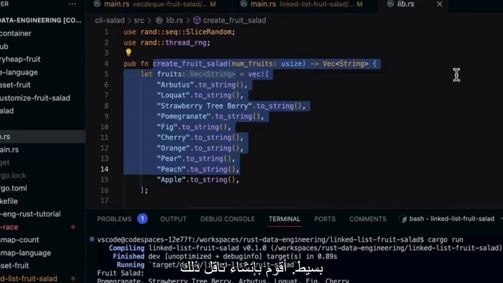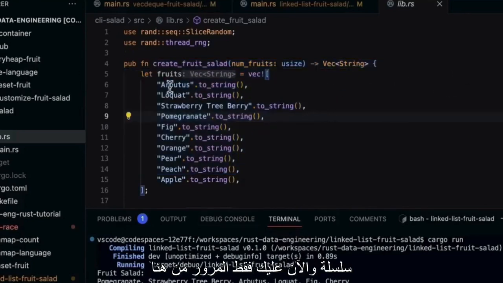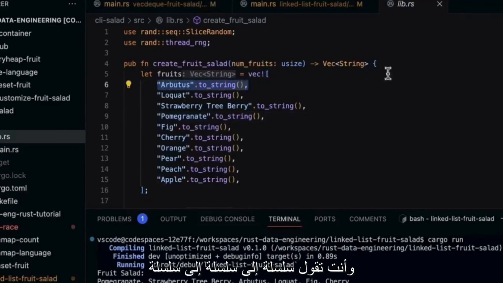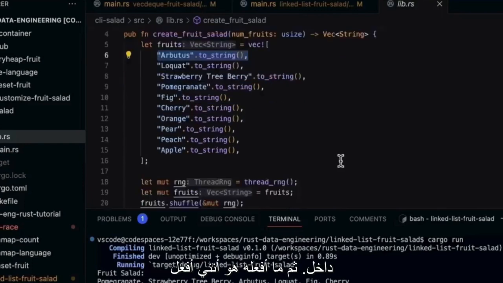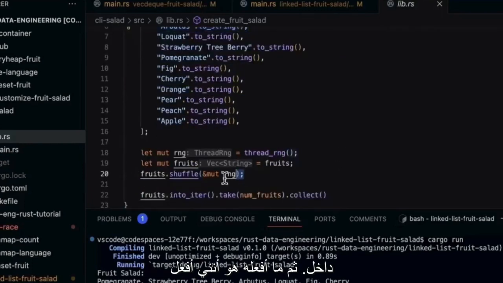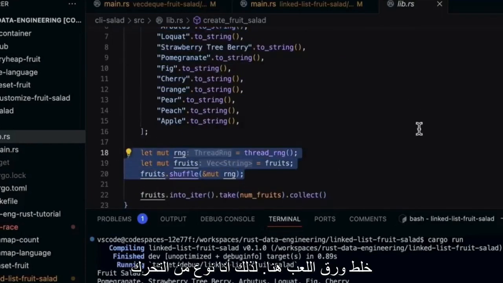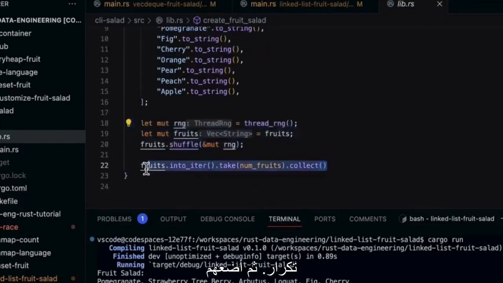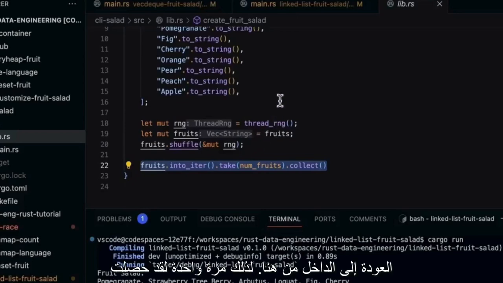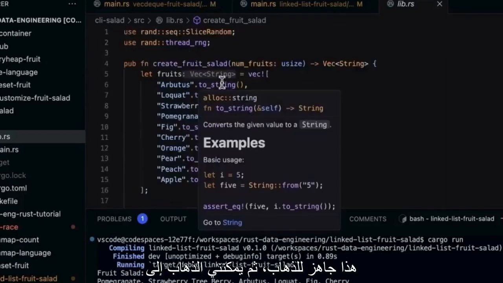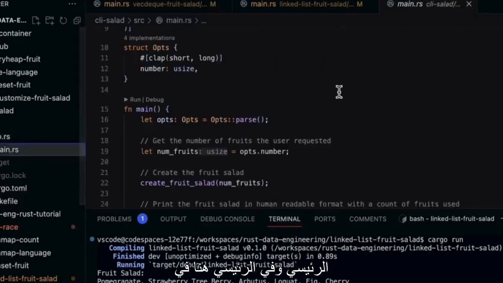I create a vector that includes strings inside. So I say Vec<String>. And now you just go through here and say to_string, to_string, to_string, to all of the fruits that I add inside. Then what I do is a shuffle right here. So I move them around to make them unique on each iteration. And then I put them back inside of here. So once I've got this ready to go, then I can go to the main.